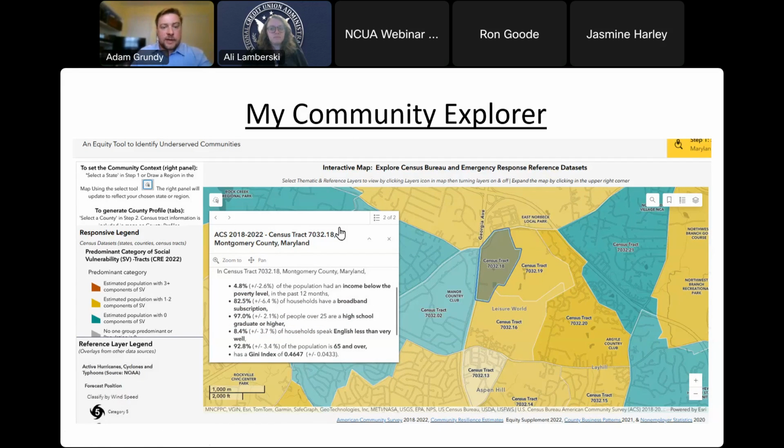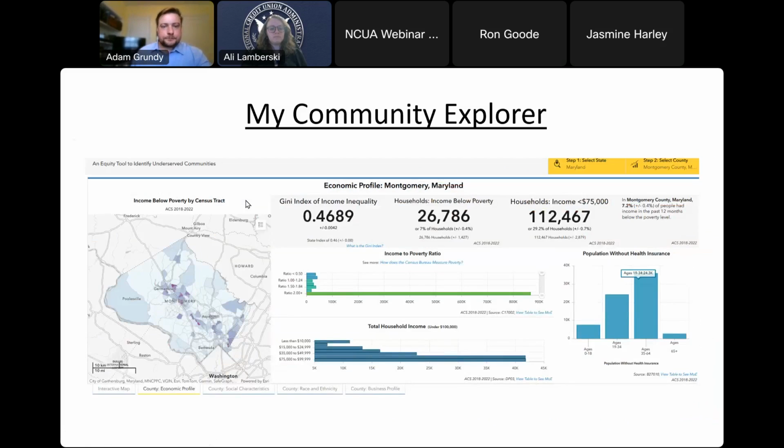Most people do have that, at 82.5%. 97% are high school graduate or higher, and 8.4% in this particular census tract speak English less than very well. This is all data that we pull from our American Community Survey, from our five-year estimates.